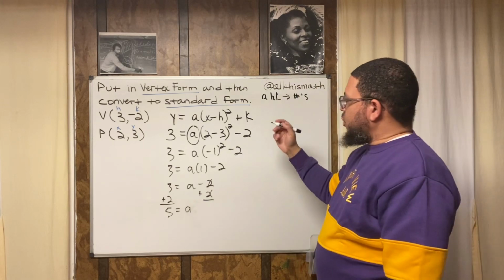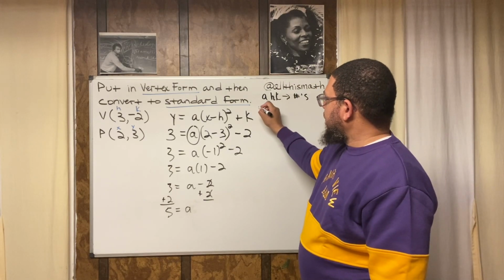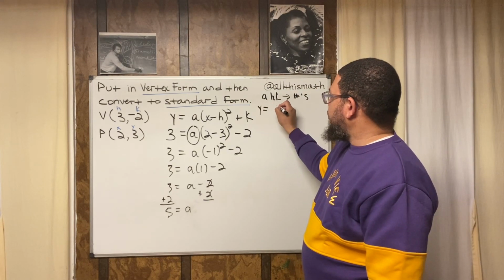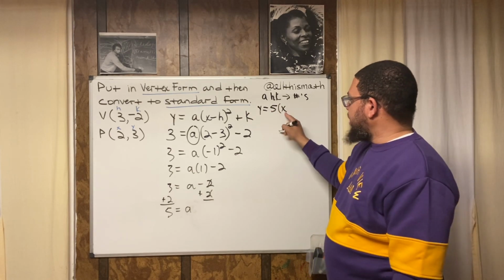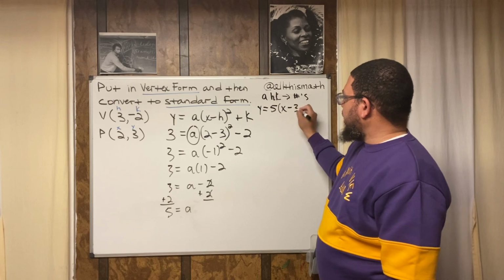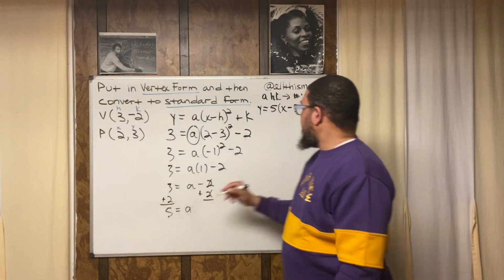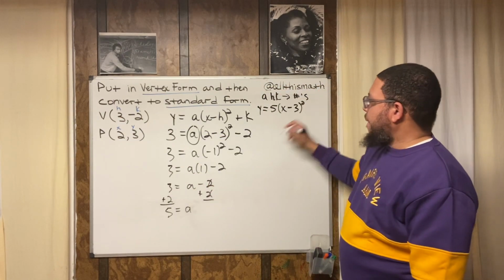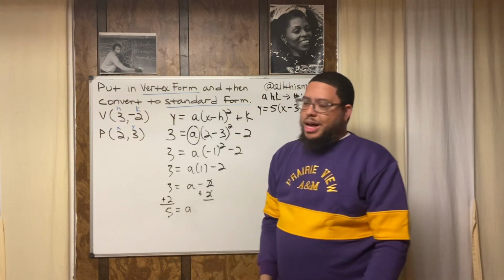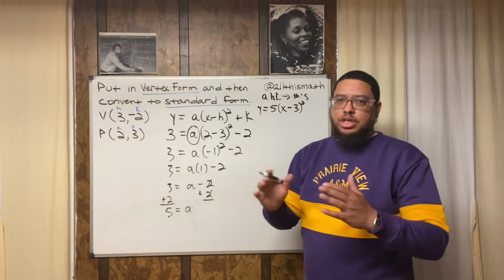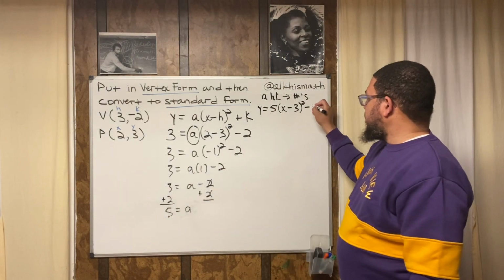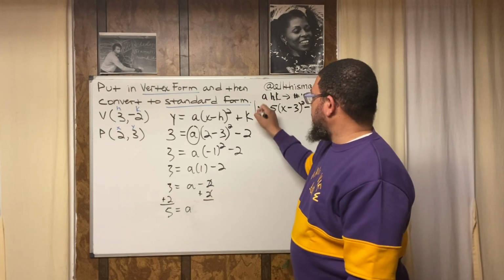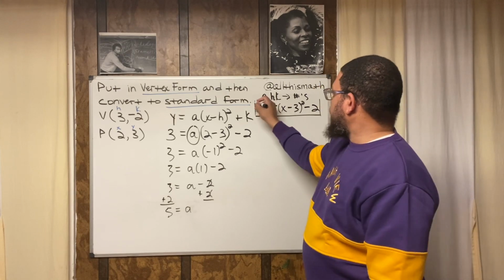So when I write my equation in vertex form, it's going to look like this. It's going to say Y equals 5 times the quantity of X, because I keep the Y and I keep the X, minus 3, because my H is still 3, minus 3 squared. My K is still -2. So I could write plus -2, but actually you shouldn't, because you should simplify it. You should make this a -2. So this is vertex form.